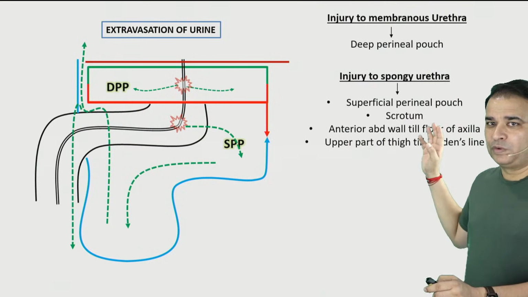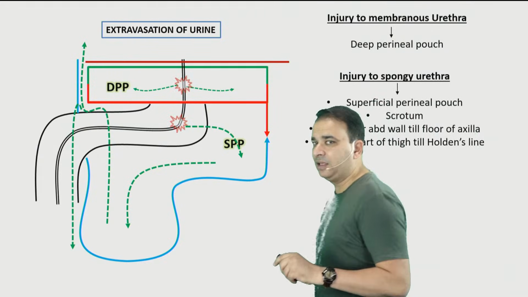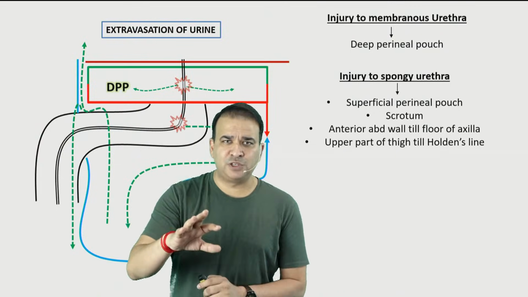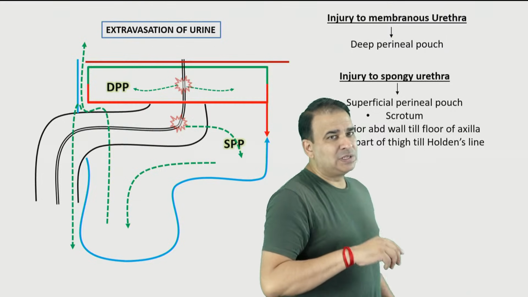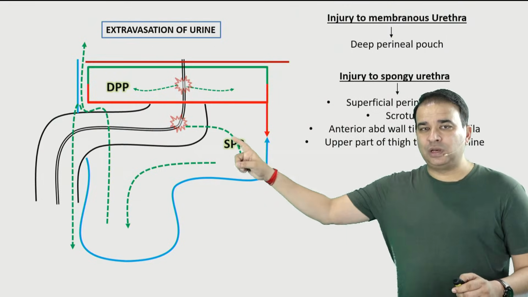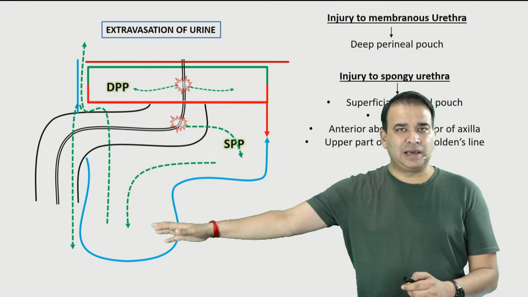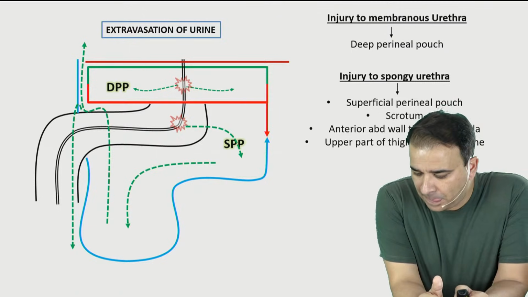So it can go to the superficial pouch, to the scrotum, to the anterior abdominal wall, and also to the upper part of the thigh till Holden's line. Holden's line is a fusion of Scarpa's fascia and fascia lata. That is Holden's line. Right? So that was the answer to this question, guys, that if the injury is to the bulbar urethra, urine is not going into the deep pouch, but it goes everywhere else. It can go to the scrotum, the superficial pouch, and the abdominal wall also.